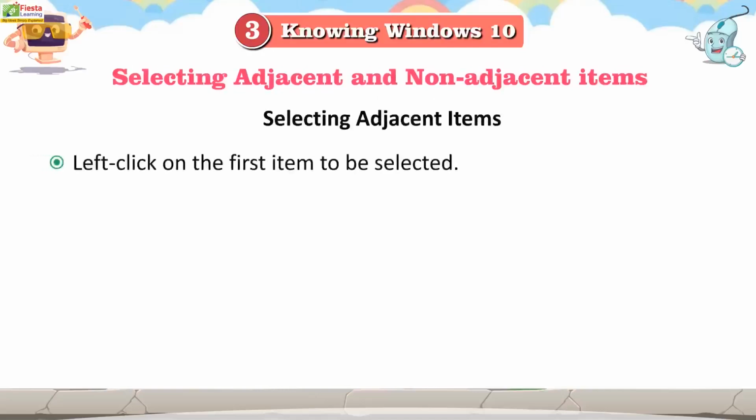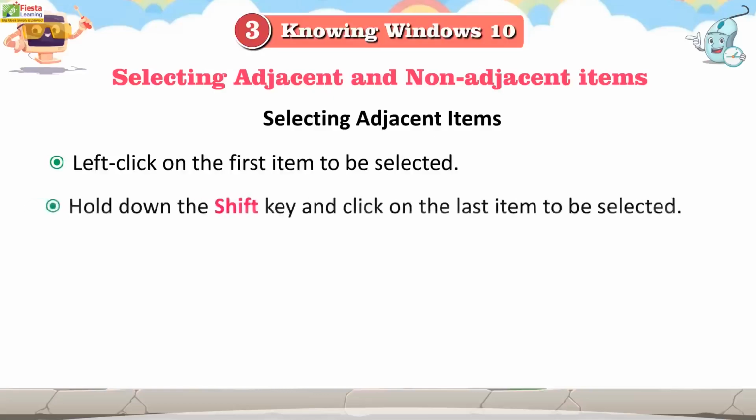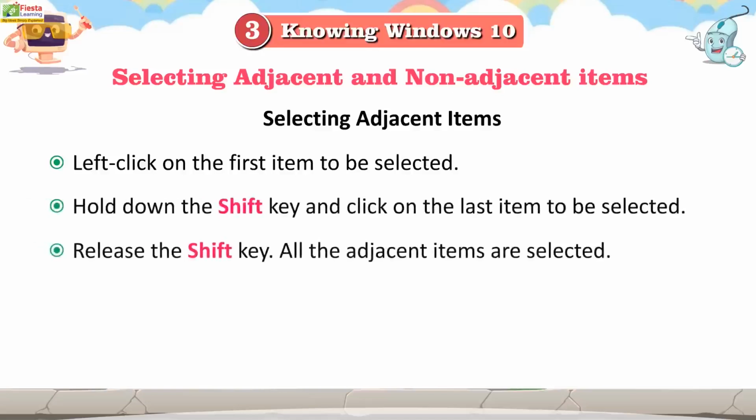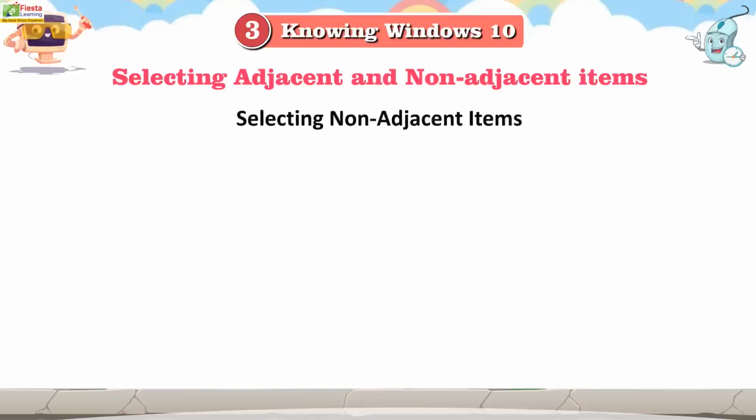Selecting adjacent and non-adjacent items. Selecting adjacent items. Left-click on the first item to select it. Hold down the Shift key and click on the last item to be selected. Release the Shift key. All the adjacent items are selected.